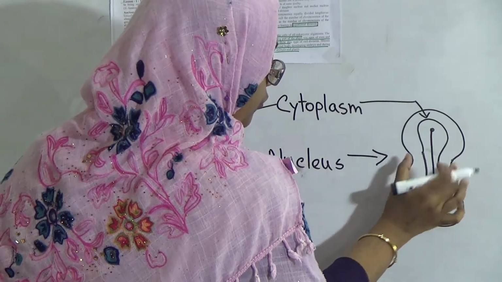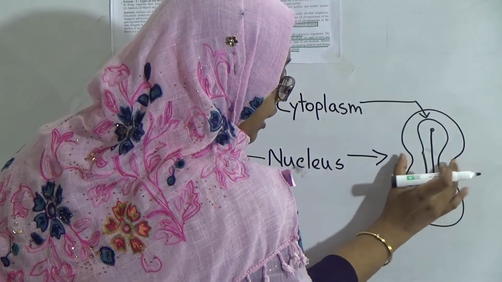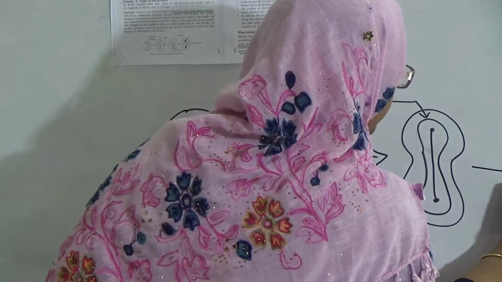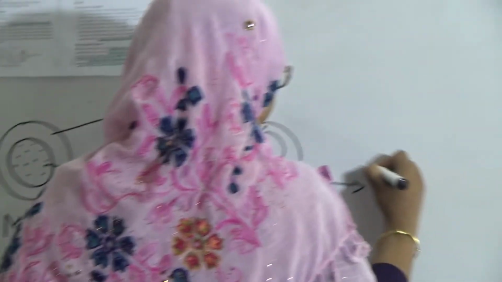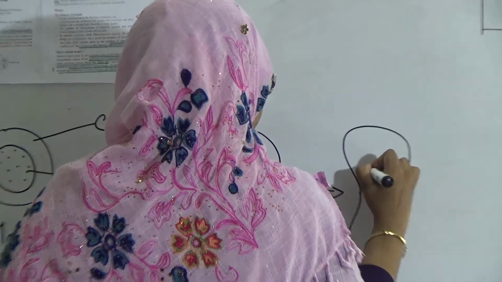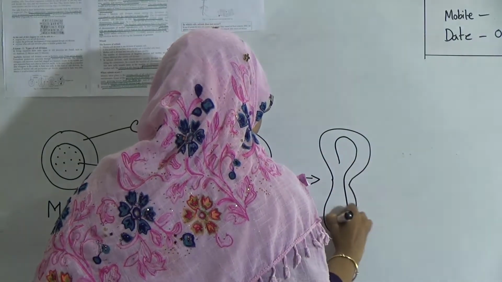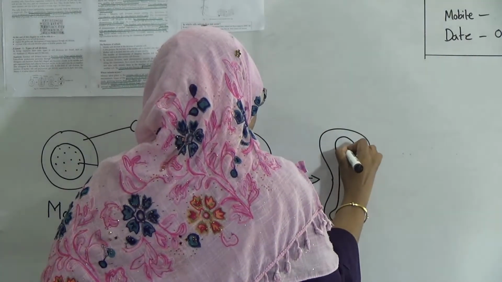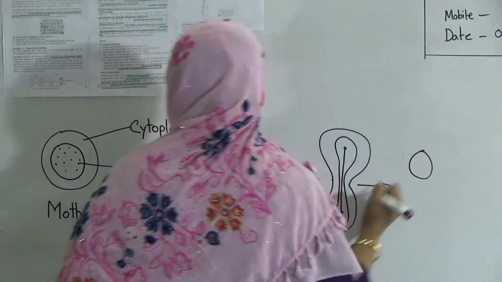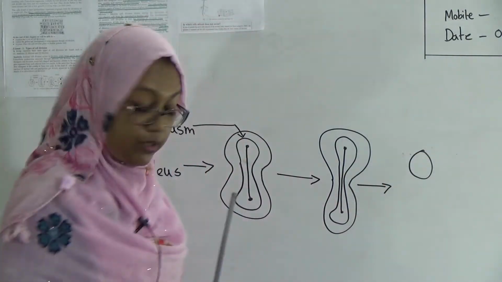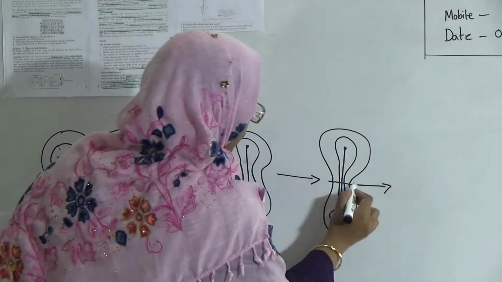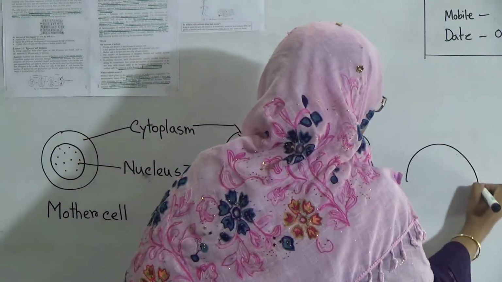Also, a loop will be produced here, and gradually this will shrink and cut the connection. Here it is in shrink mode. And finally it is separated. It will cut and be separated.